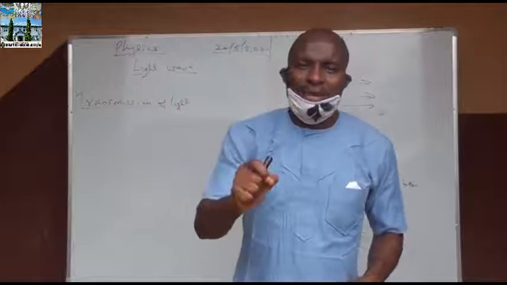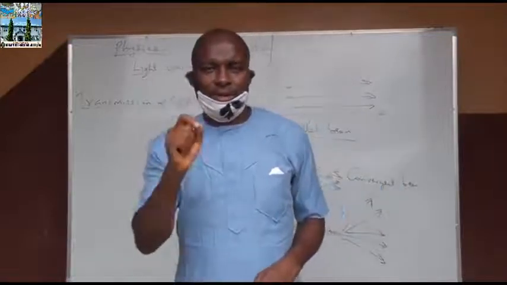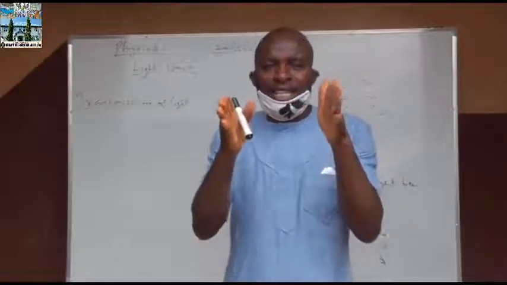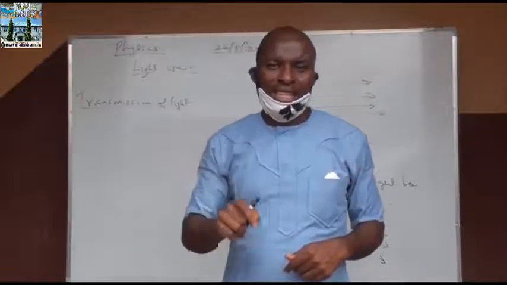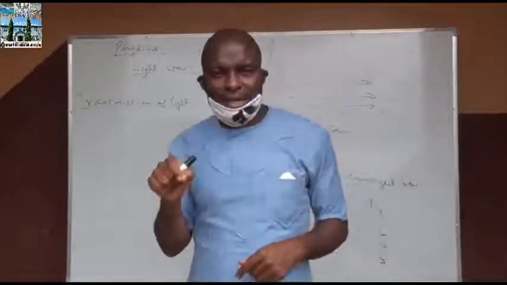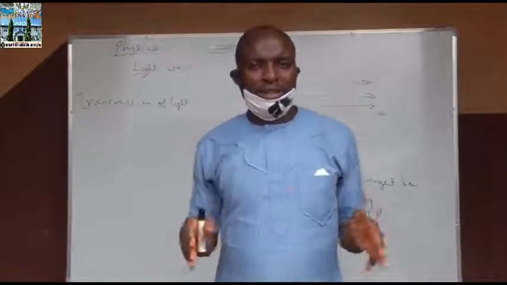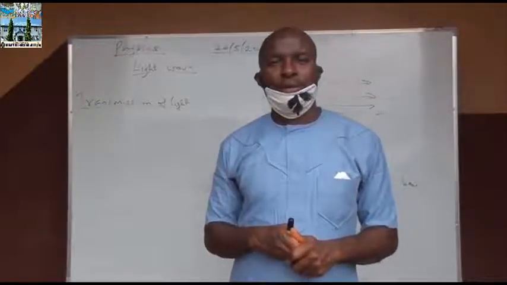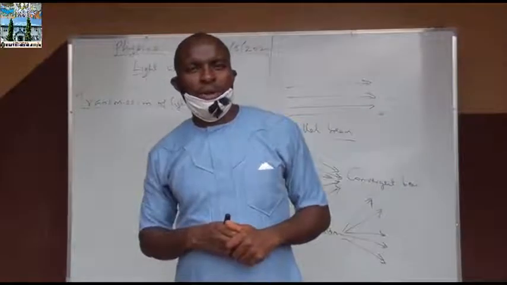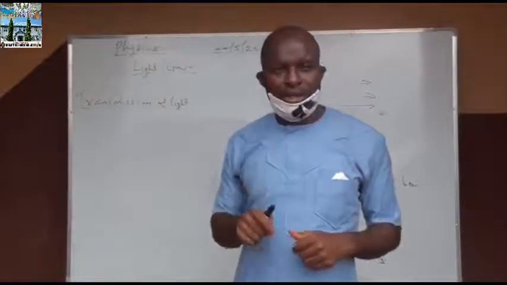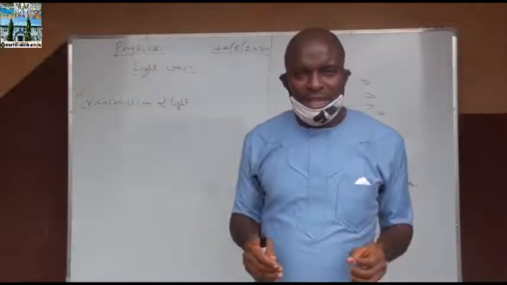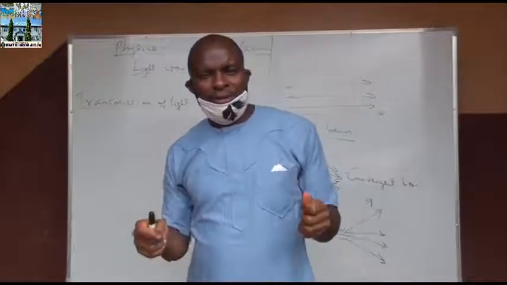That the incident ray, the reflected ray, and the normal at the point of incidence all lie on the same plane. I repeat, the incident ray, reflected ray, and normal at the point of incidence all lie on the same plane. The second law says that what? The angle of incidence is equal to the angle of reflection.